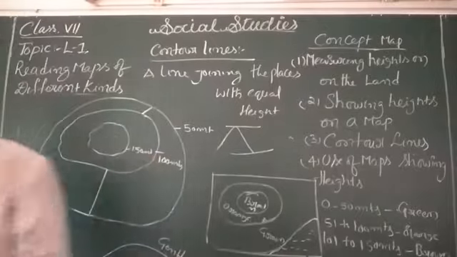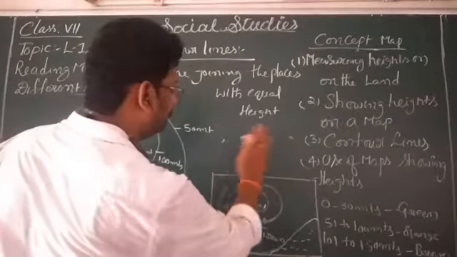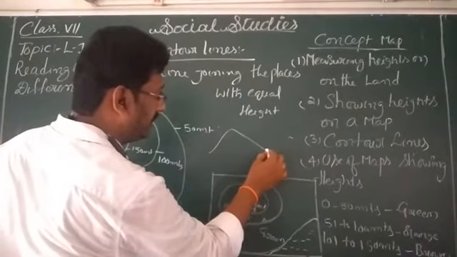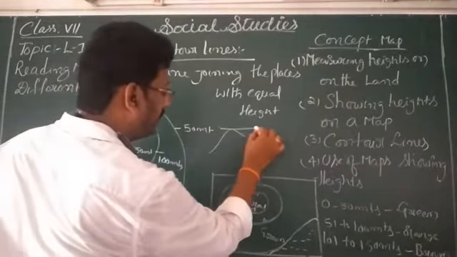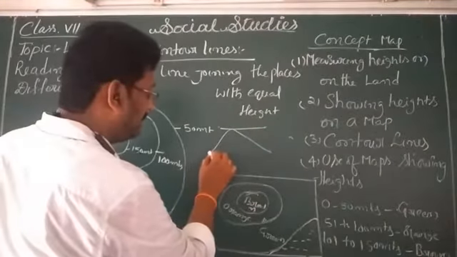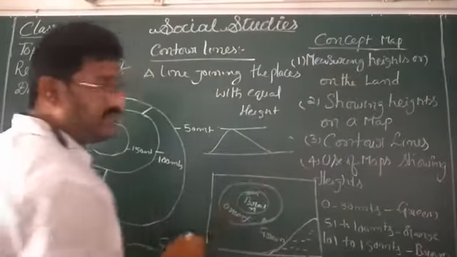That means here we can take one of the mountains. Here we can notice 150 meters height, and this is the base level, 0 meters height.